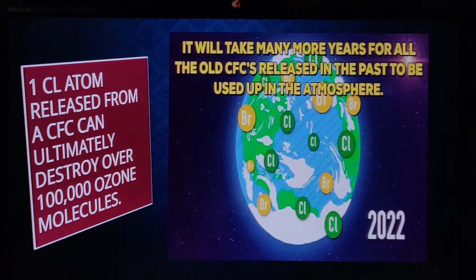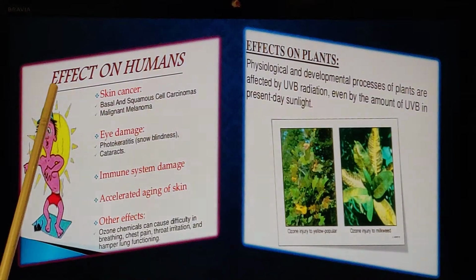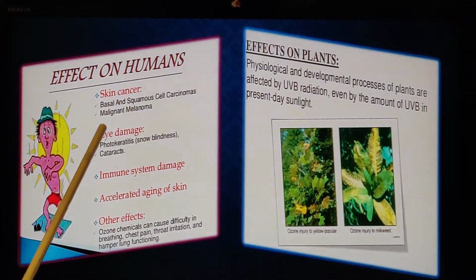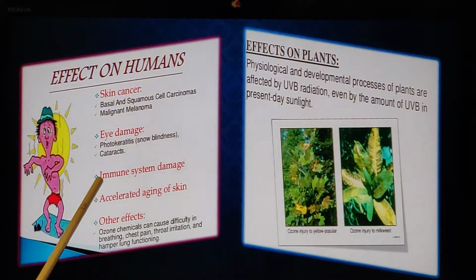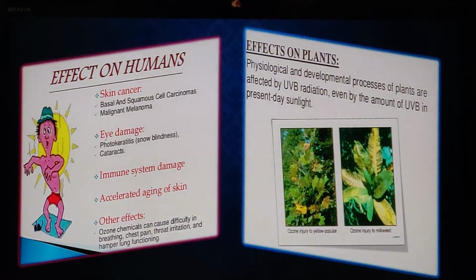That is why the cases of cancer and different other diseases are very prominent today. So it has affected the humans. The harmful UV radiations are entering the earth. It's causing skin cancer, eye damage. It is resulting in immunity system damage, accelerated aging of the skin. It is also affecting the growth of the plants, children. The plant growth is retarded.